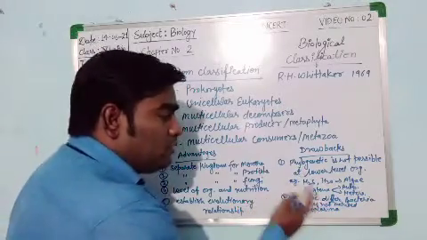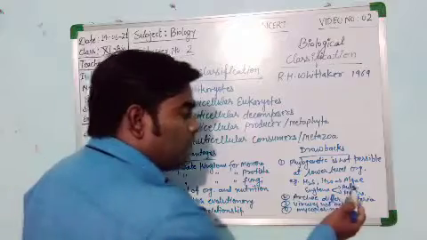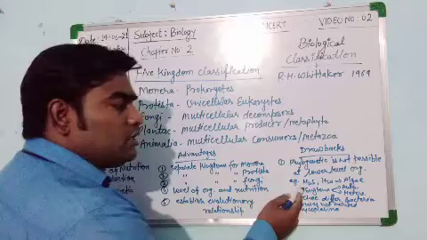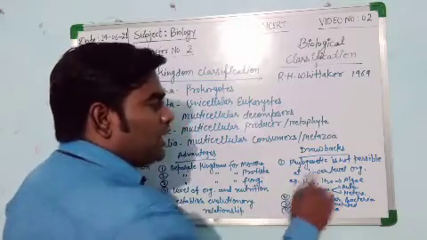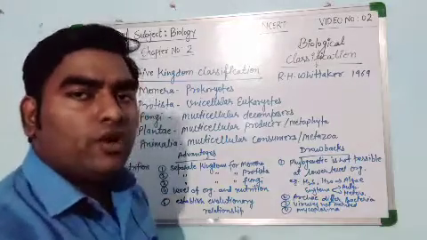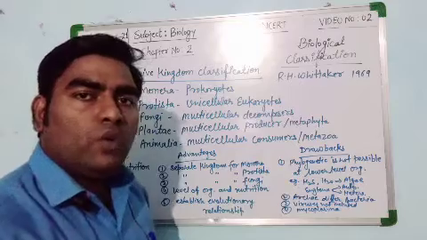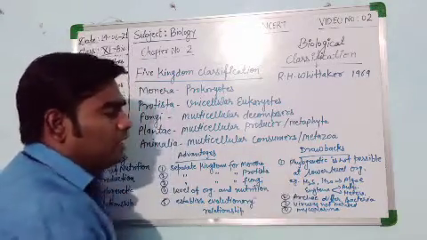Euglena, which is a unicellular protozoan, shows both autotrophic as well as heterotrophic modes of nutrition. So these are two examples. At the lower level of organization, phylogenetic relationship is not possible. Algae are also not classified at the lower level, whether unicellular or multicellular. So this is the drawback.